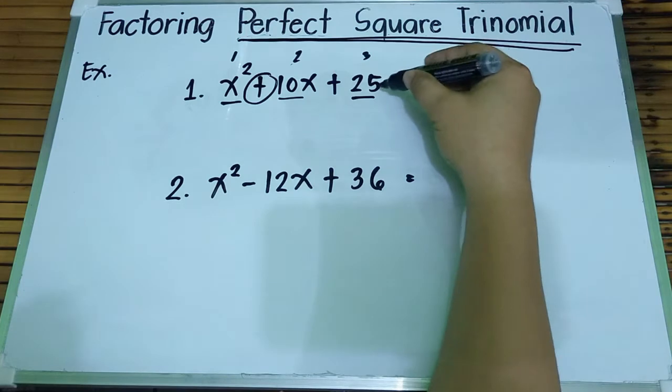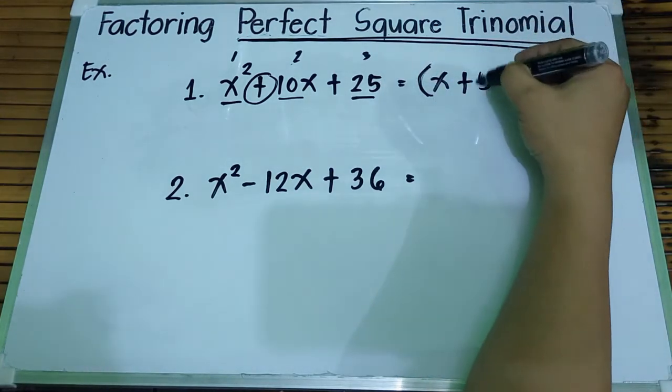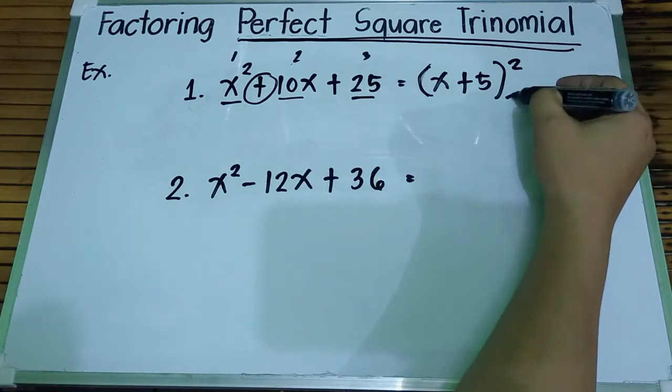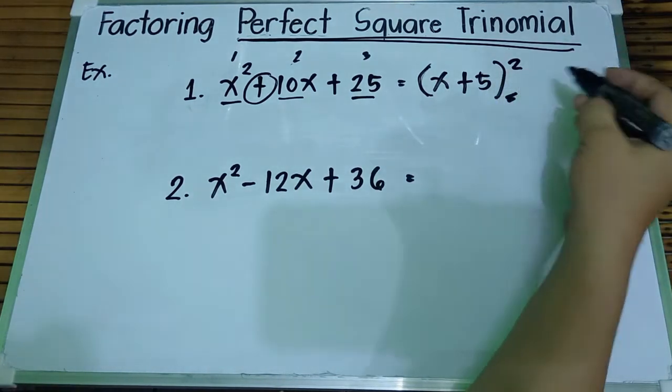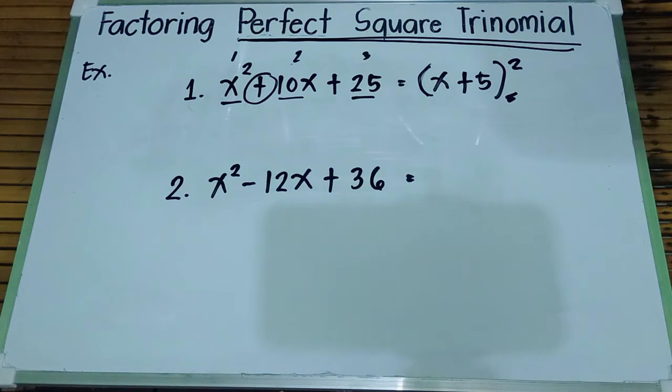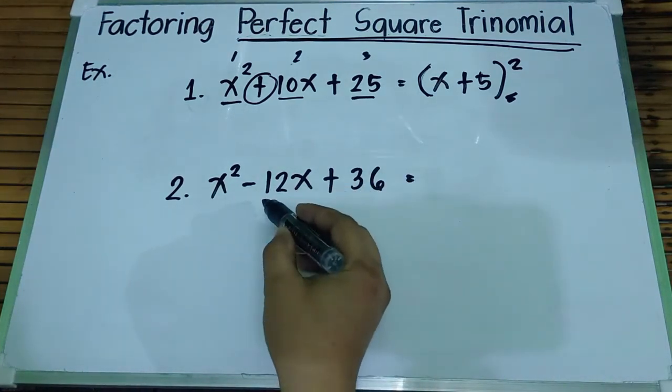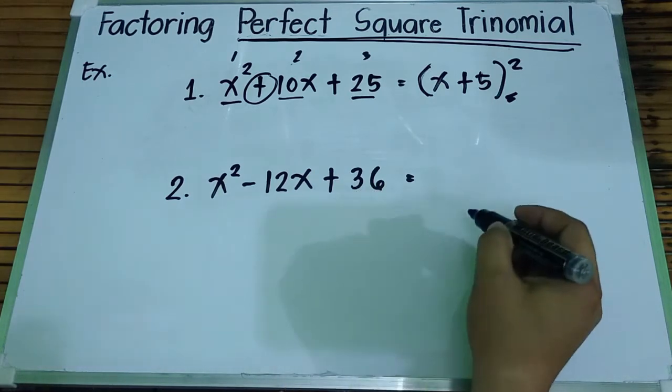Next, square root ng 25, that is 5. And then, lagyan natin ng square. So, this is our final answer: square of x plus 5. Next example, x squared minus 12x plus 36.